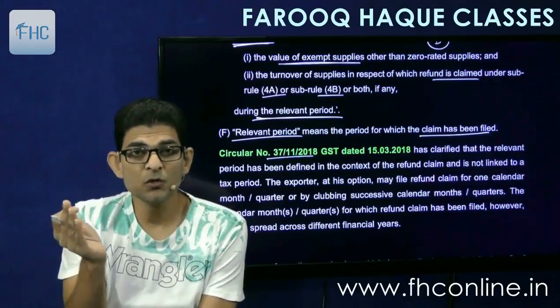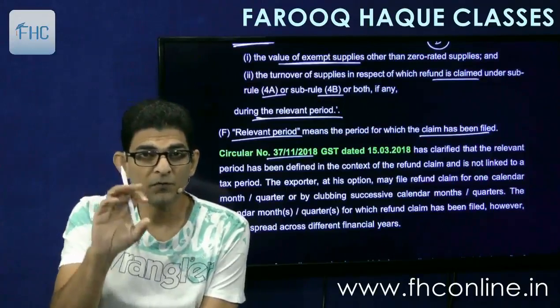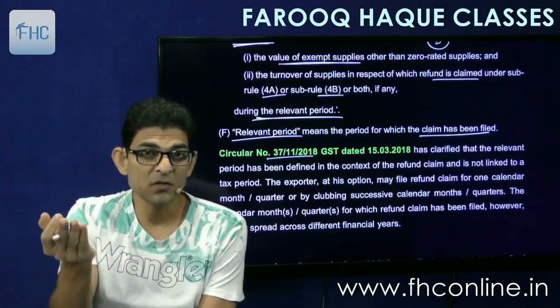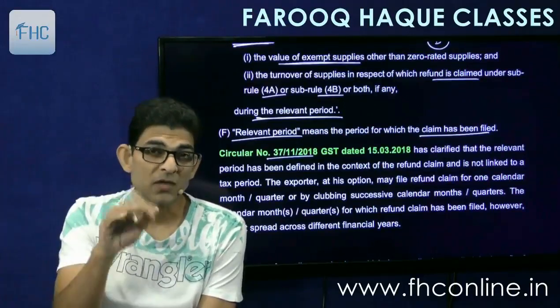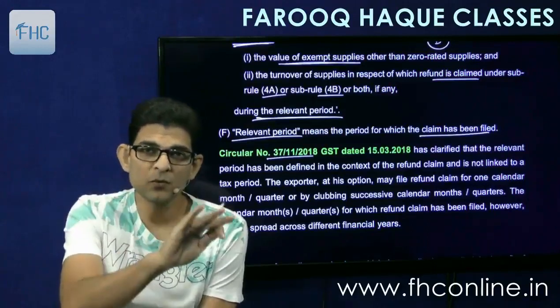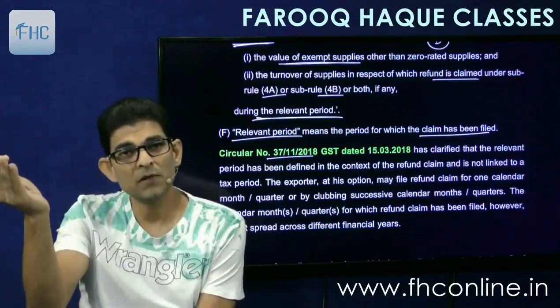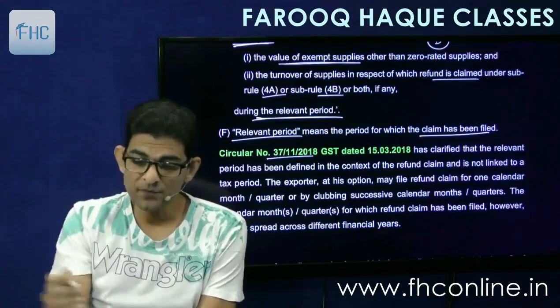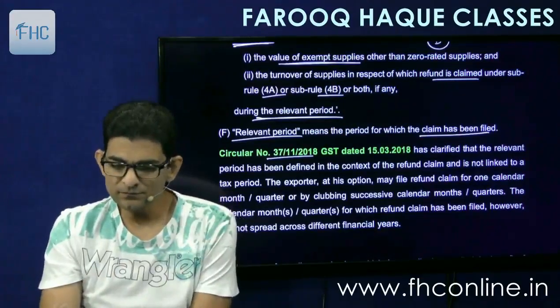Means it should not include part of the 1 year and part of the second year. Like our year is April to March, so we cannot claim a refund for the month of January to June together. No, January to March we'll have to claim one, and then April, May, June we'll have to claim again in another application. Okay, so that is what is given here.